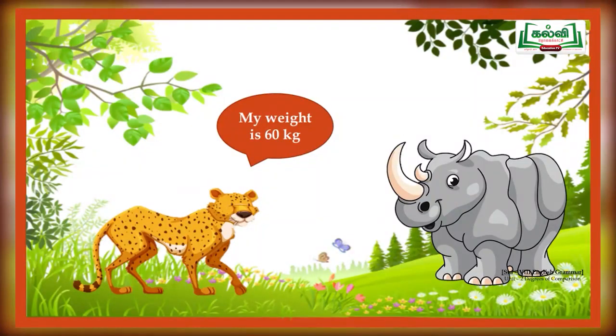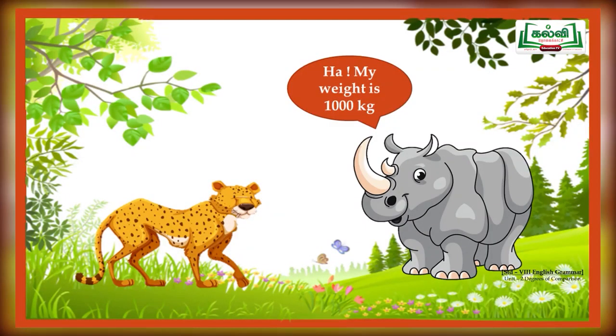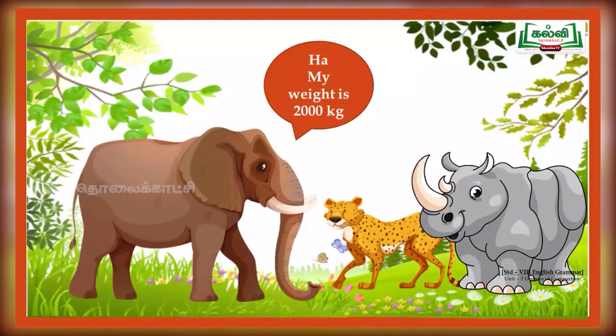The cheetah said that my weight is 60 kilogram. After hearing that, the rhinoceros laughed at the cheetah and said, ha ha, do you know what is my weight? My weight is 1000 kilogram. When these two animals were talking, one more friend, elephant, came into the screen. He said, stop your arguments. Do you know what is my weight? My weight is more than 2000 kilogram.